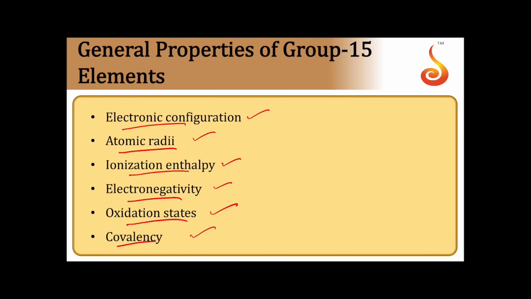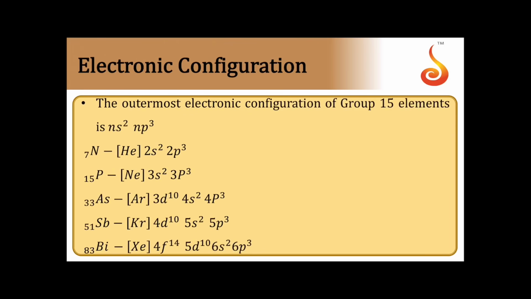Let us see first the electronic configuration. They have a general configuration of ns2np3. 15th group elements have 5 valence electrons. The first element, nitrogen, is 1s2 2s2 2p3. Altogether 7 electrons are there, of which 5 are valence electrons.